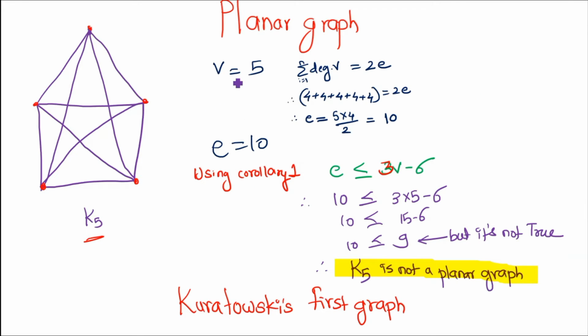Based on this, we have some conclusions. If you have the K5 complete graph with 5 vertices, you will have a total of 10 edges in this complete graph. Using the corollary, we can conclude that e should be less than or equal to 3v minus 6.